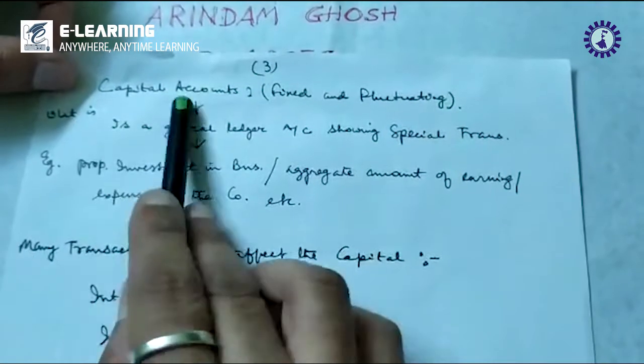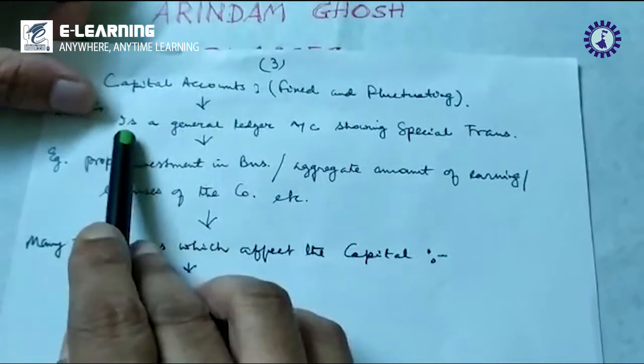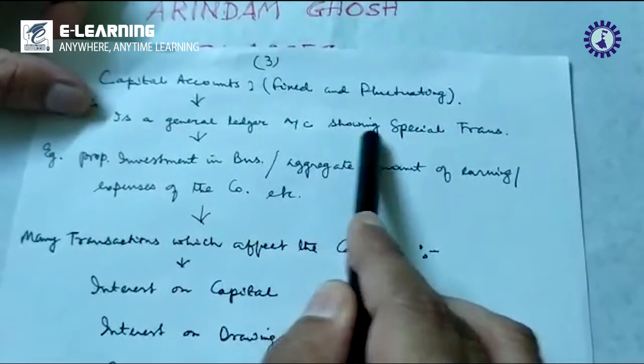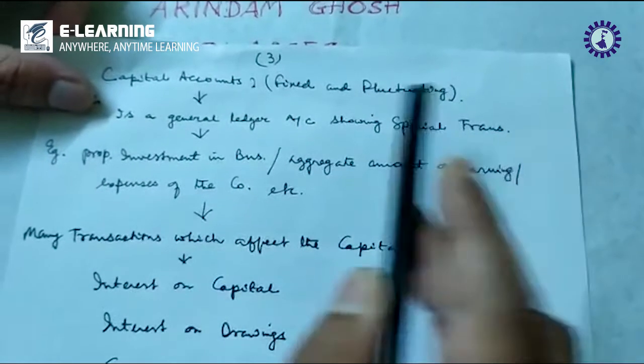But before that, what is this capital account? The capital account is a general ledger account showing special transactions.